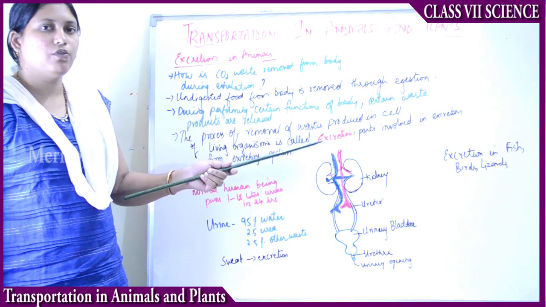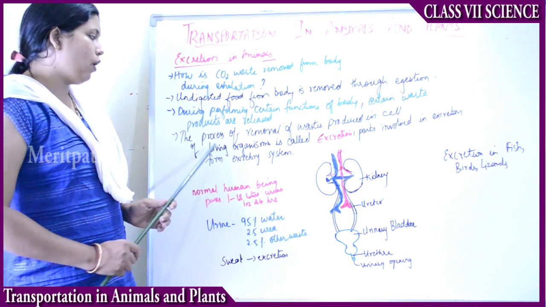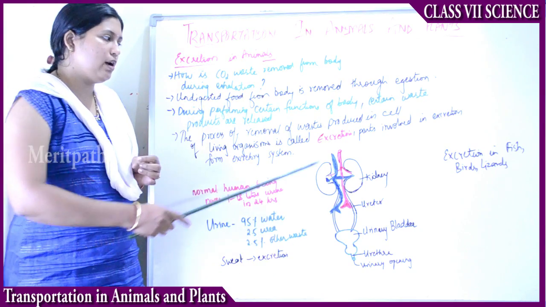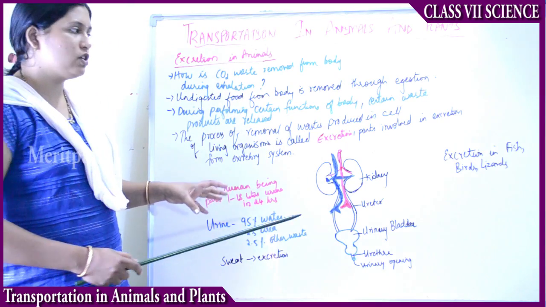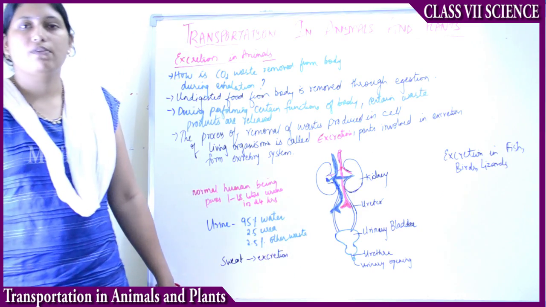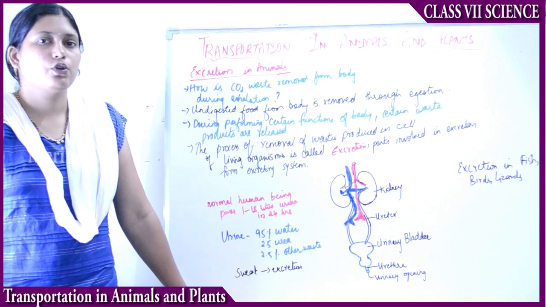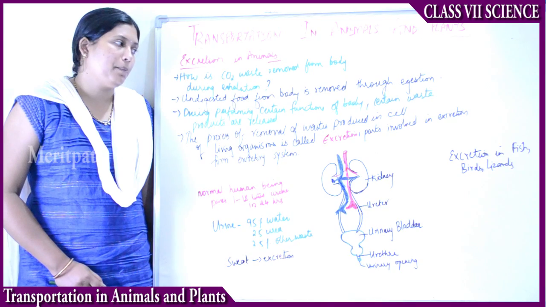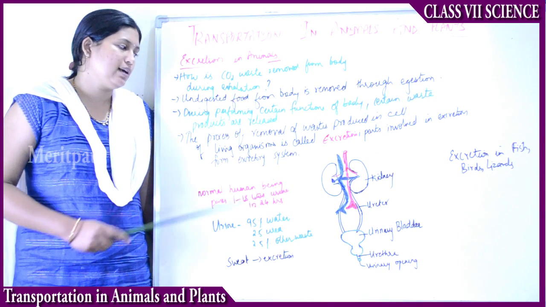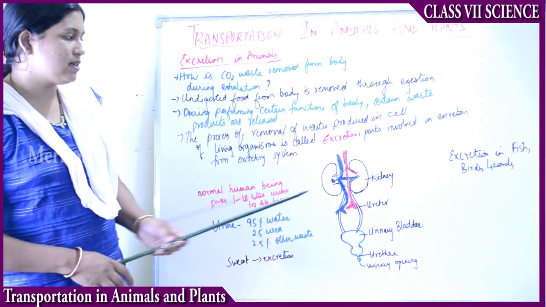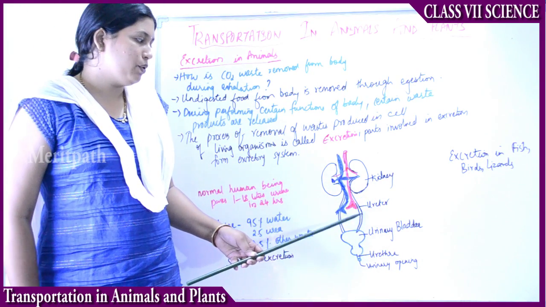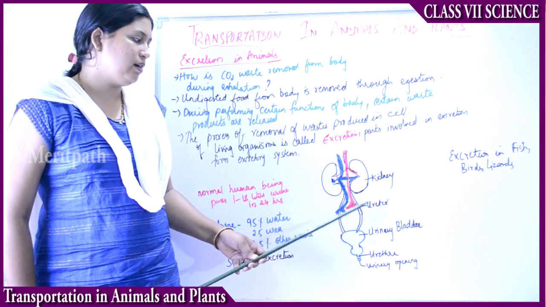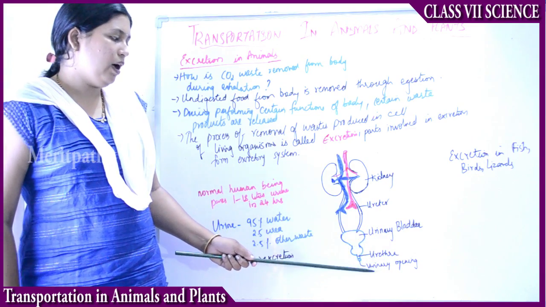The process of removal of the wastes produced in the cells of living organisms is called excretion. And the parts involved in this excretion are known as the excretory system. So now we have understood what the excretory system is, right? The waste produced from the cell will be removed in the process of excretion, and the parts involved in removal of these wastes are known as the excretory system. Mainly the excretory system consists of 2 kidneys, a ureter, which is a tube-like structure, and an artery and vein supplying blood to these kidneys, and there is a urinary bladder, urethra, and the urinary opening.